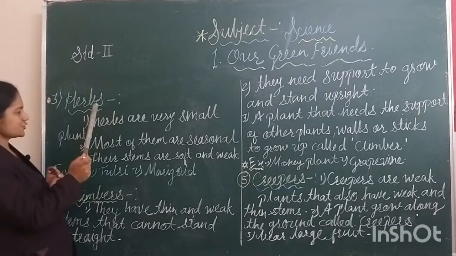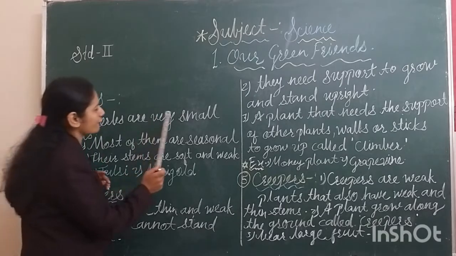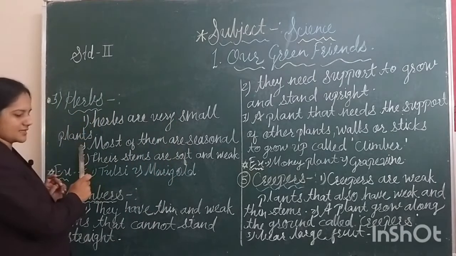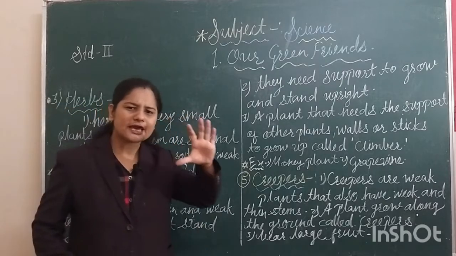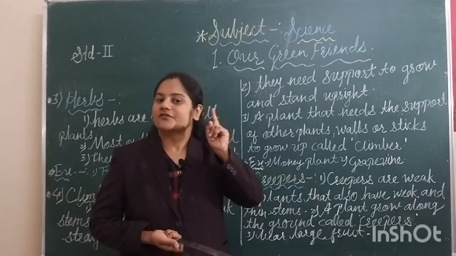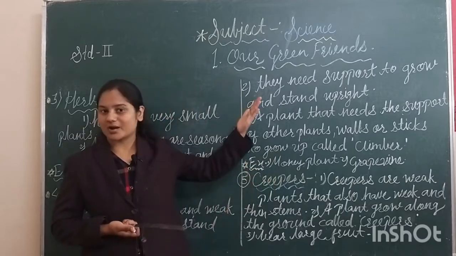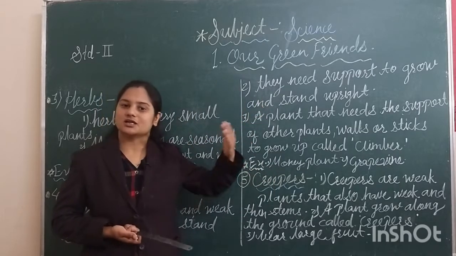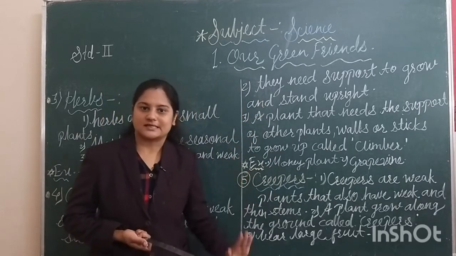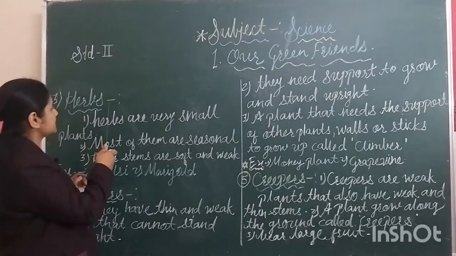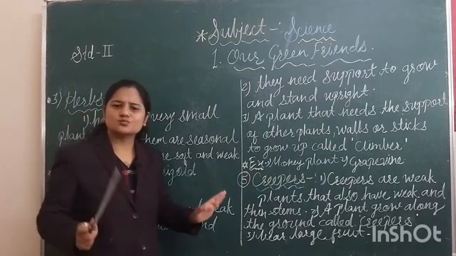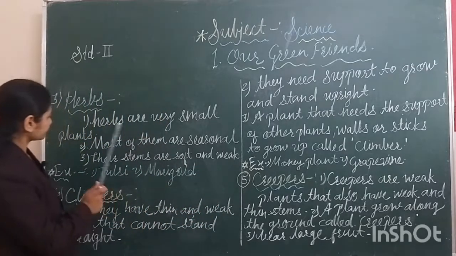Herbs. Yes students, herbs are very small plants. Trees are the big plants, shrubs are the small plants, and herbs are the very small plants.